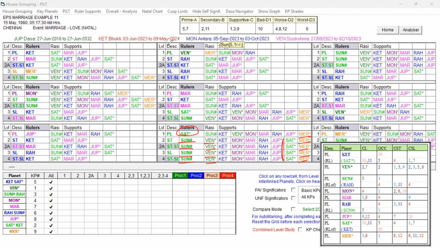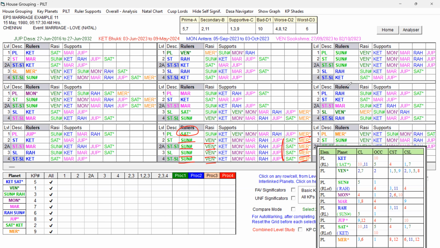Now, Dasa Lord: in which Dasa did the native get married? The Dasa Lord was Rahu Dasa. In Rahu Dasa, that native got married. You check in Rahu Dasa which favorable key planets are playing a role. Rahu is a blue color planet. It is a mixed one, not unfavorable. It represents Sun, a good key planet because 5 and 1 are supportive. And Saturn is playing a role at the sub-level, a favorable key planet. And Rahu is in the star of Ketu, as already discussed, Ketu represents Saturn, a good key planet.